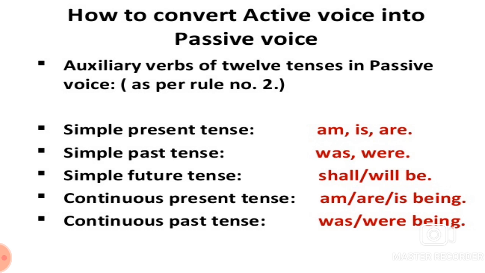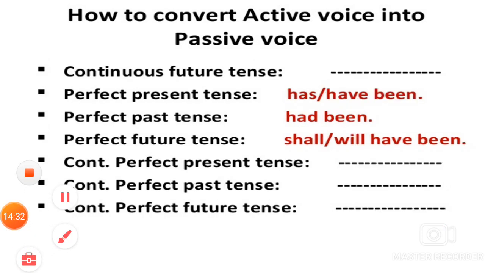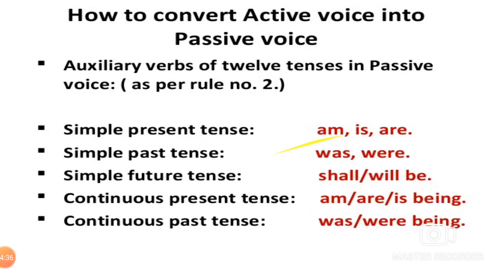Auxiliary verbs of the 12 tenses in passive voice. Simple present tense: am, is, are. In sentences we have to use these words for simple present tense. Simple past tense: was, were.